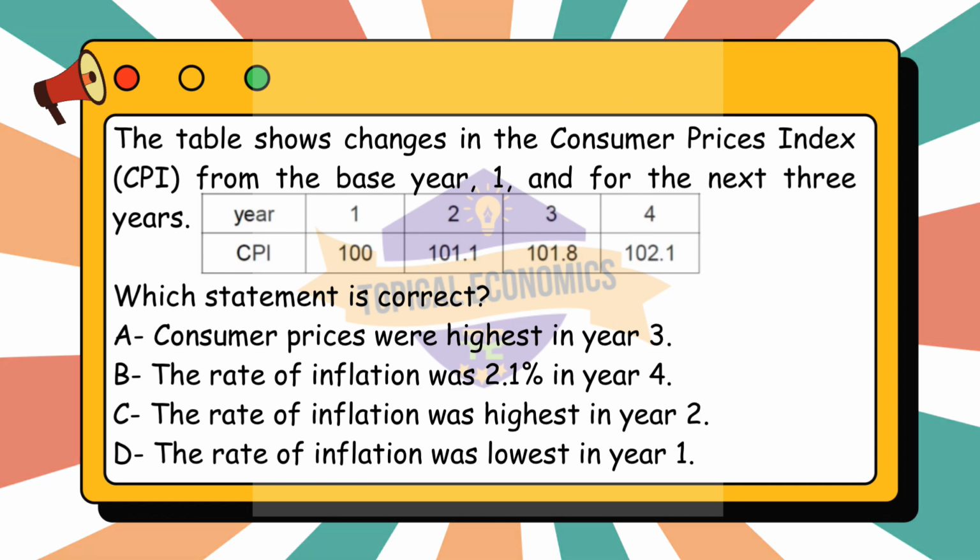Option C, the rate of inflation was highest in year 2, is correct. The inflation rate from year 1 to year 2 was 1.1%, which is the highest of the 3 years. Lastly, option D, the rate of inflation was lowest in year 1, is incorrect because there was no inflation in year 1, it is the base year with a CPI of 100.